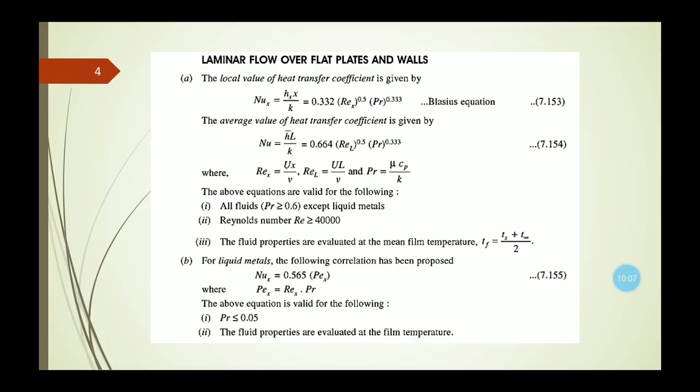For these two equations of the local and average Nusselt numbers, Re x equals u x by nu, Re L equals u L by nu, and Prandtl number equals mu Cp by k.